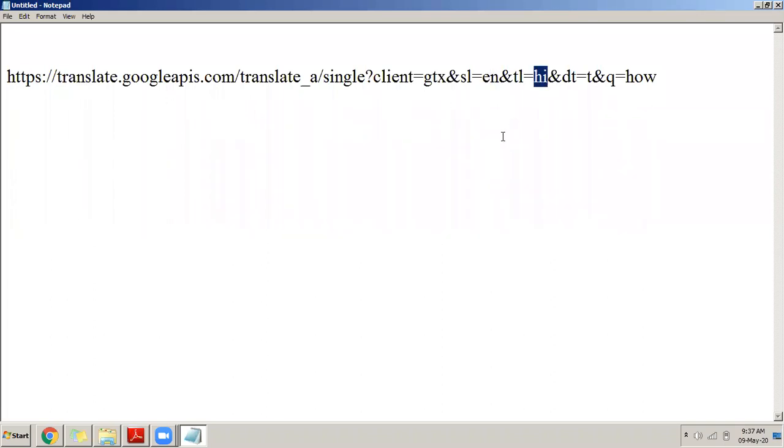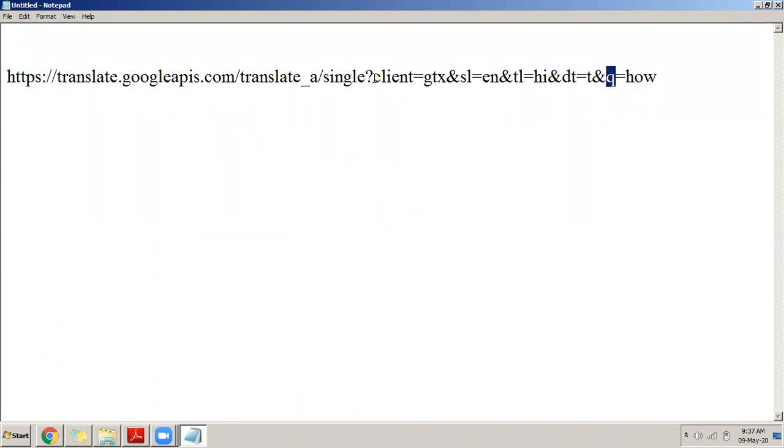Look at this API: three parameters in the web service. You want to translate from English to Hindi, and the sentence you want to translate you have to put into the variable q.